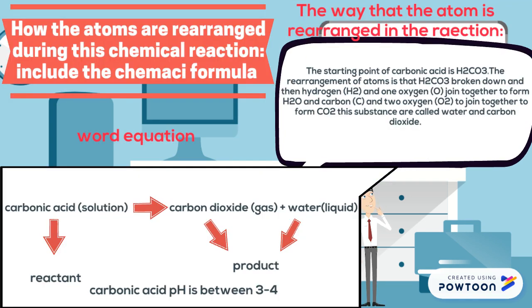The starting point of carbonic acid is H2CO3. The arrangement of atoms is that H2CO3 is broken down into hydrogen H2 and one oxygen O joined together to form H2O, and carbon C and two oxygen O2 joined to form CO2. These substances are called water and carbon dioxide.